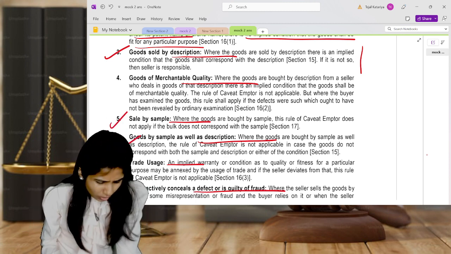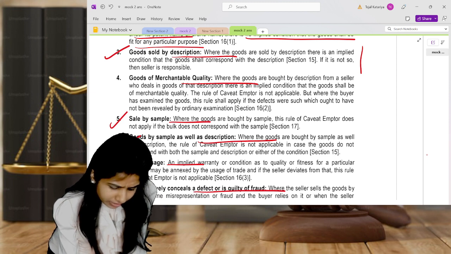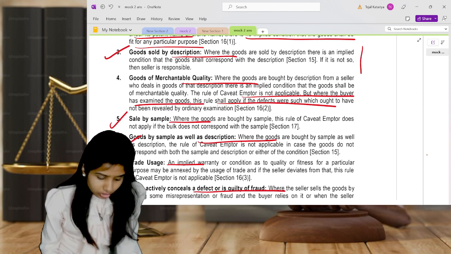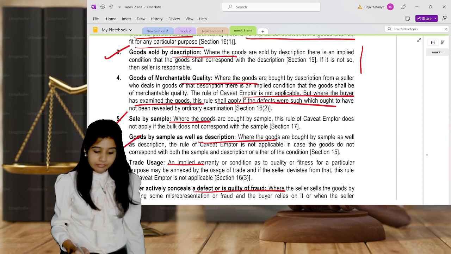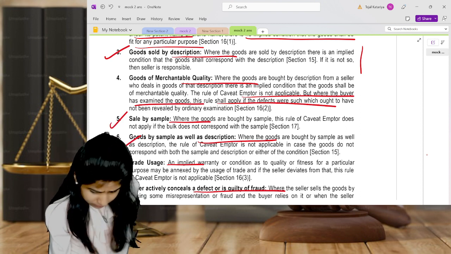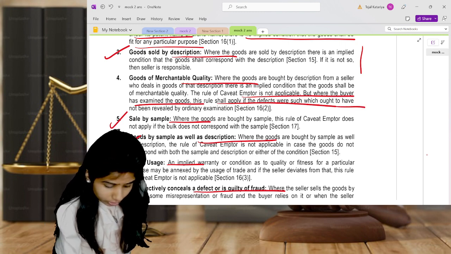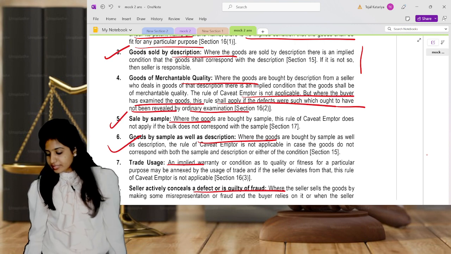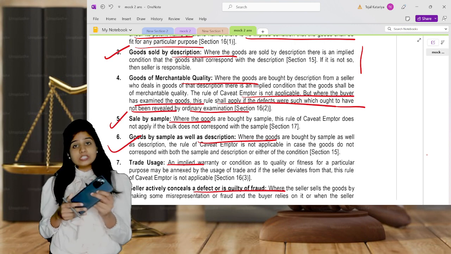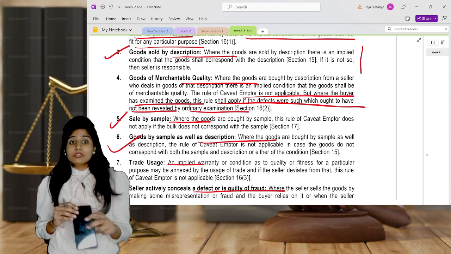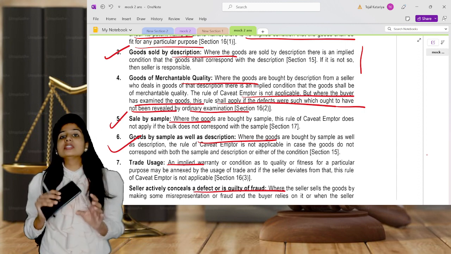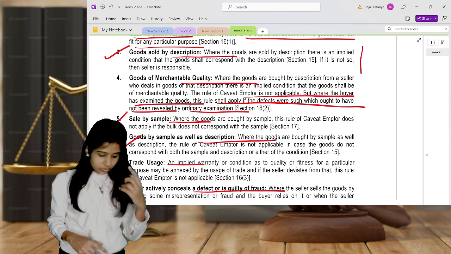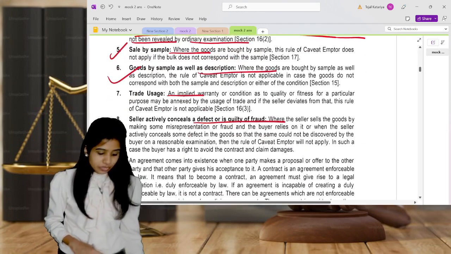The next is mercantile quality. Obviously the rule of caveat emptor is not applied where the buyer has examined the goods, and this rule is applied only if the defects were such which ought to have been revealed by an ordinary inspection. That means you are supposed to inspect all the goods, but you cannot find the hidden defects in these goods. So for hidden defects, the buyer is not responsible, the seller is responsible. So that's why they have written this. The next is trade usage.